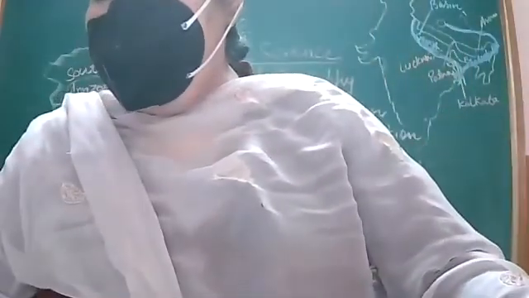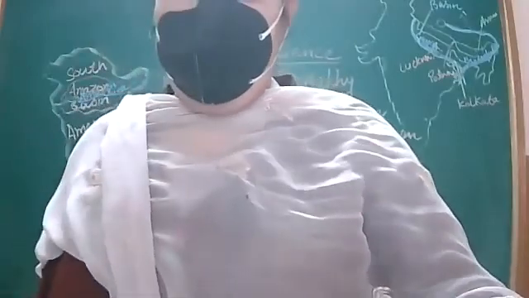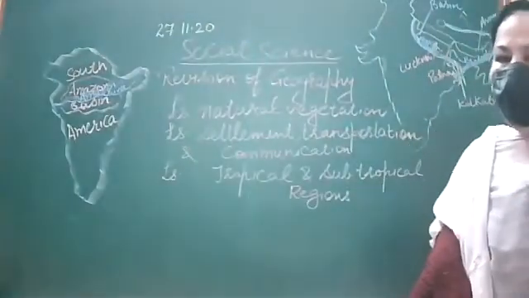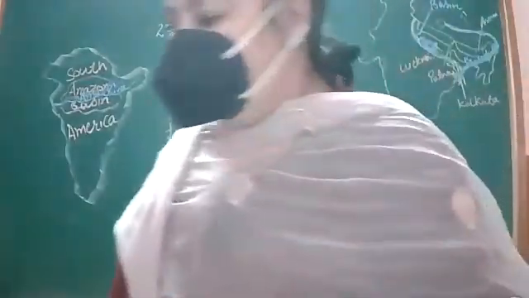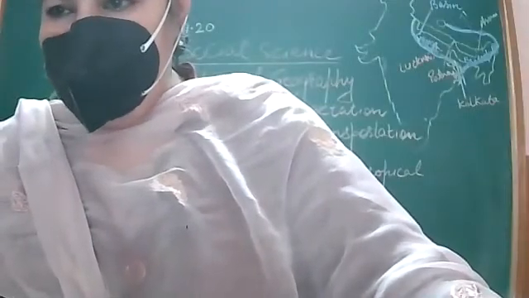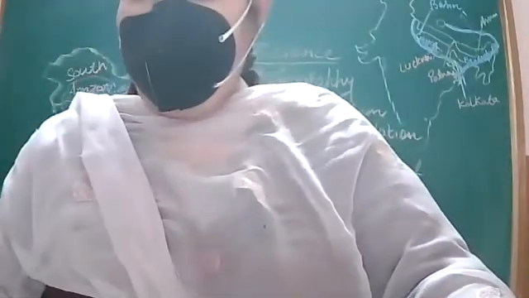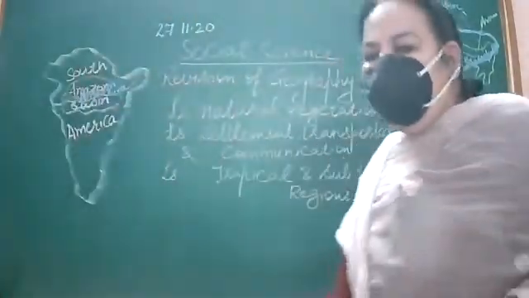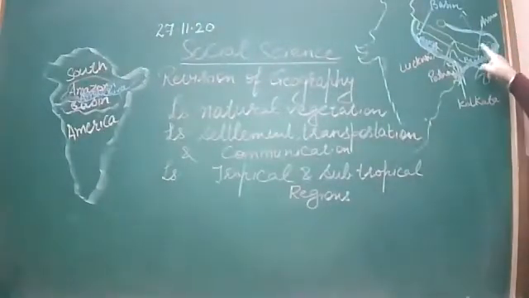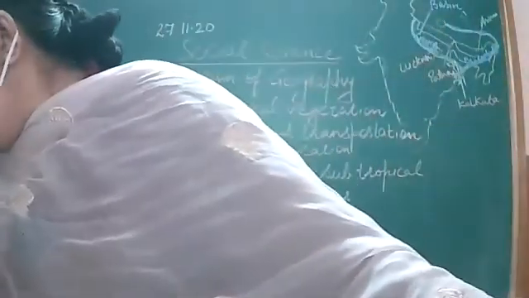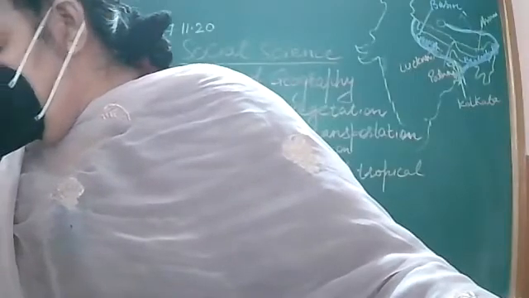Next, one-horned rhinos are found in Brahmaputra plains. So this is about the chapter Ganga and Brahmaputra basin.